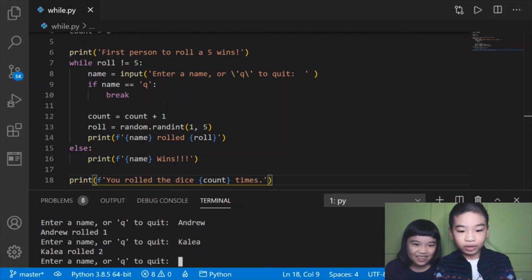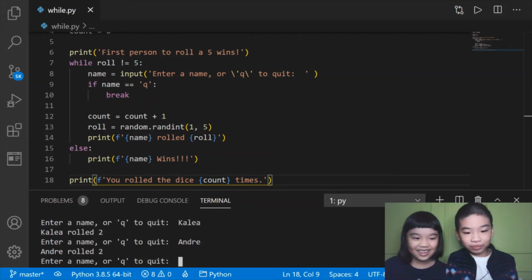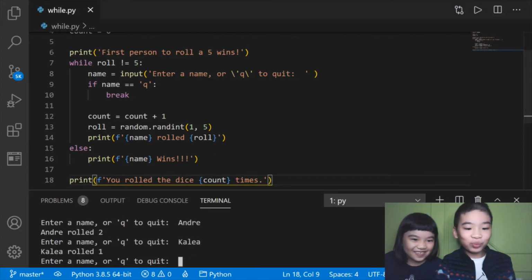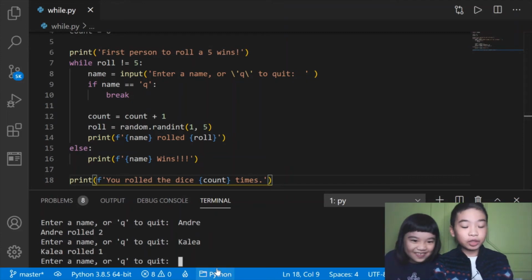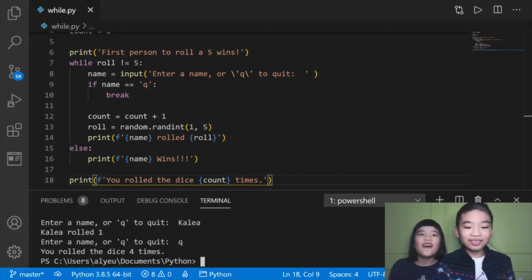Okay, I'm gonna type Andrew again. Oops, I forgot the third. Andrew rolled 2. Okay. Kalia rolled 1. Okay, now I'm gonna type Q. That means to quit. Q. You rolled the dice 4 times. And we didn't get a 5. So it did not say who won because no one rolled a 5. I just typed quit, and then it says you rolled the dice 4 times.